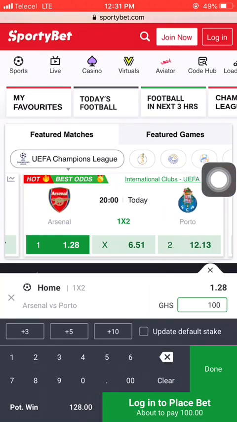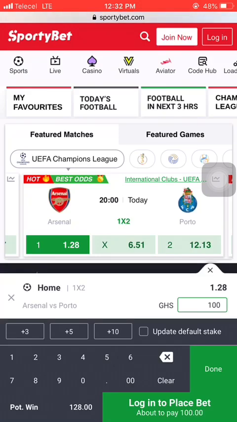Any amount you stake, they will multiply by the odds, so that you know what you will win on that match.